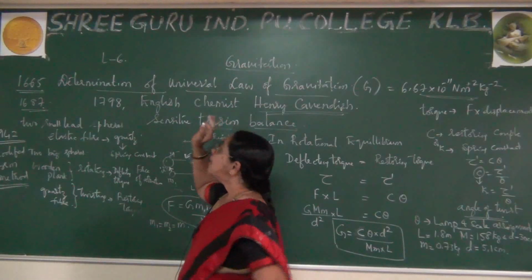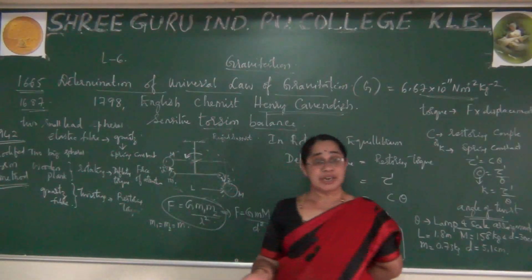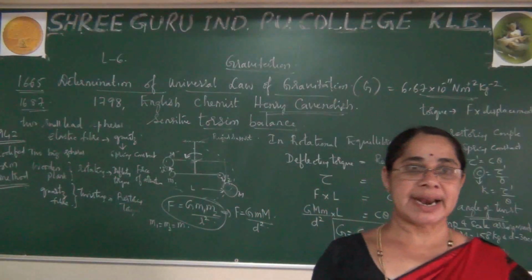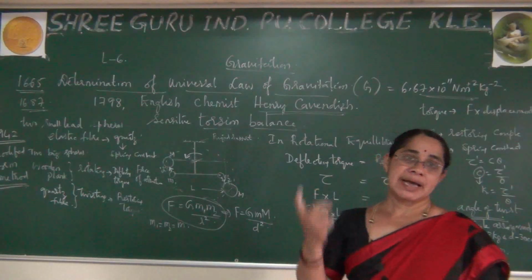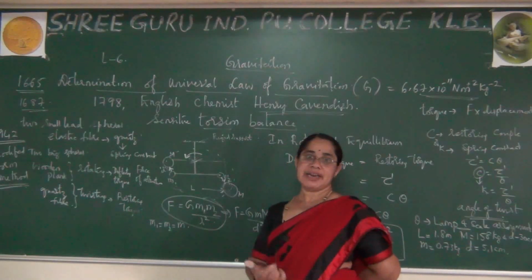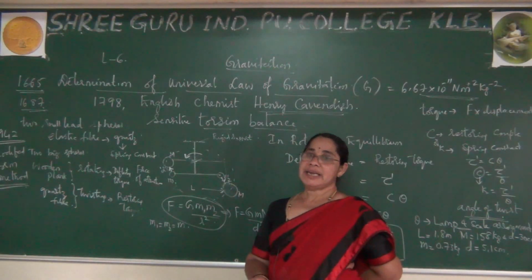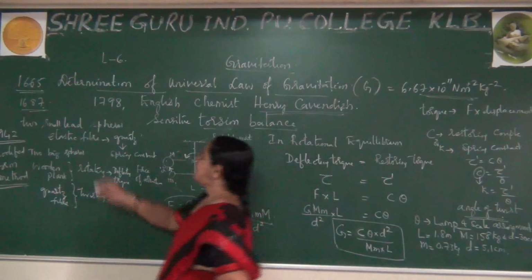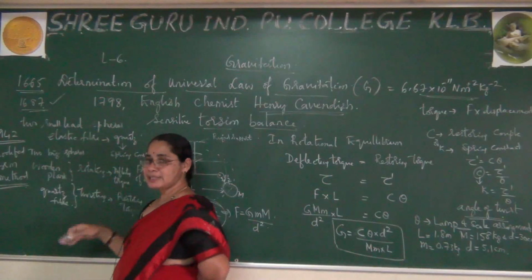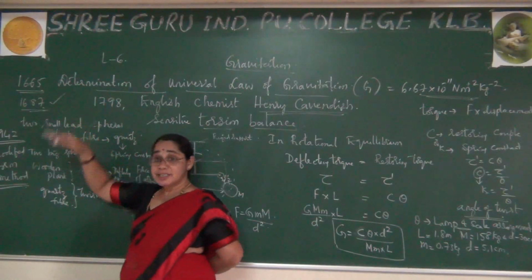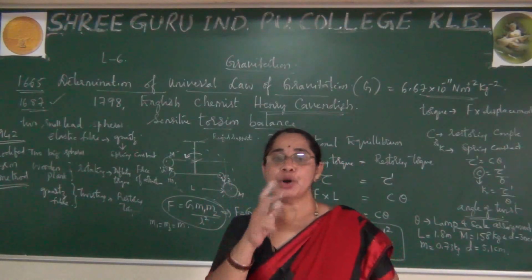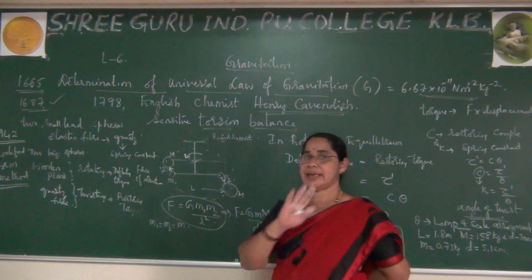So please remember, early in 1665 Newton observed the apple falling to the ground. By that he was inspired to collect experimental data. With the help of Kepler he deduced Newton's universal law of gravitation, and finally in the year 1687 he wrote the book. There he explained the statement along with the final expressions. And that expression you have again learnt. One is called the magnitude of force. At the same time you have learnt the vector form.